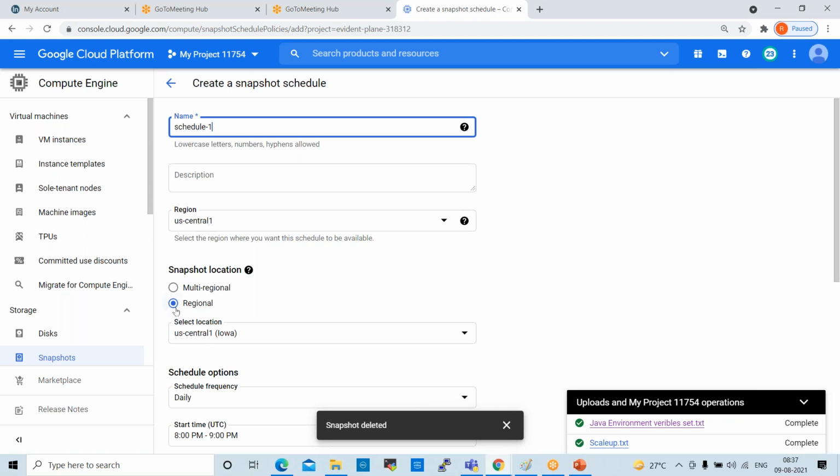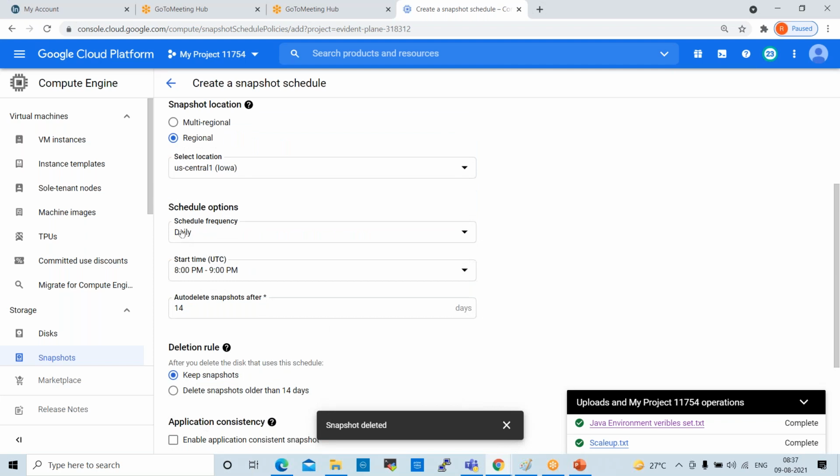So regional or multi-regional, you can select. Normally the snapshot schedules we use in regional only. These are regional specific. Fine, select location US central, schedule options, daily snapshots. Start time, by default it is showing 8 p.m. to 9 p.m. Between this snapshot will be happening.